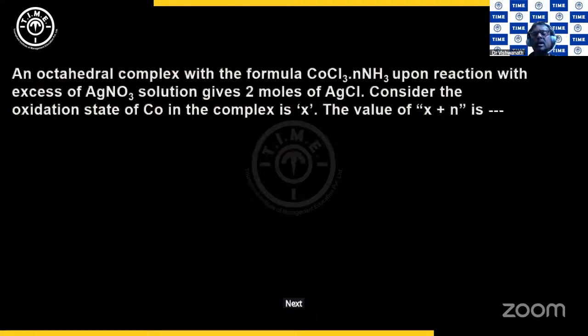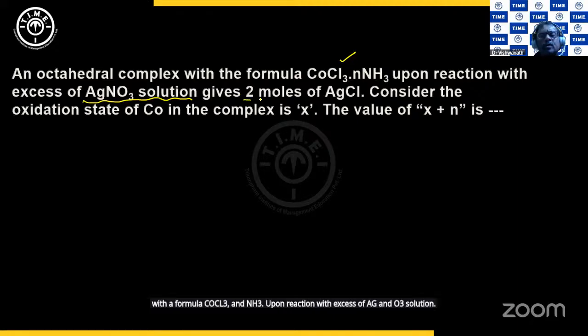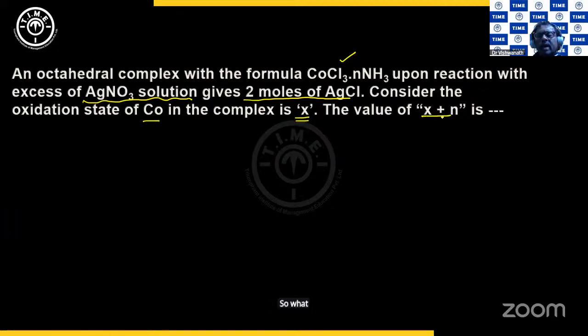Next question coming is an octahedral complex with a formula CoCl3·nNH3 upon reaction with excess of AgNO3 solution gives 2 moles of AgCl, right? Which means that 2 Cl minus are in the ionic form. Consider the oxidation state of Co in the complex as X. So what will be the value of X plus N? Let us look at the options.